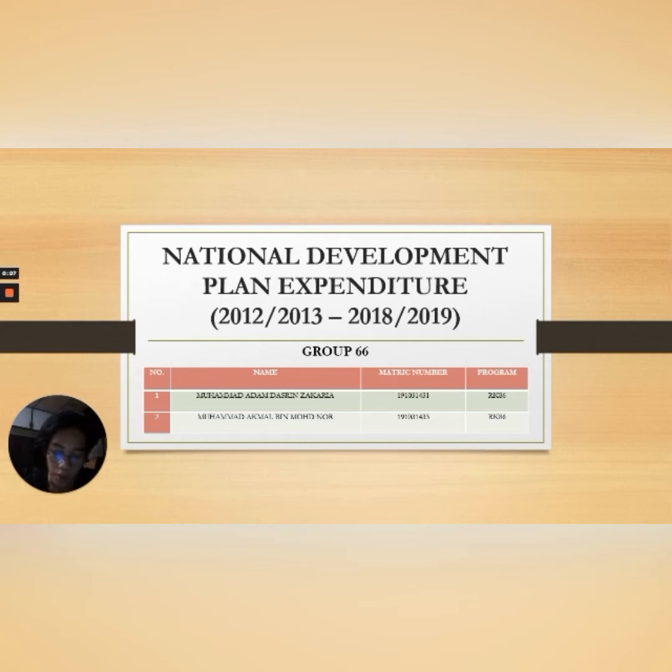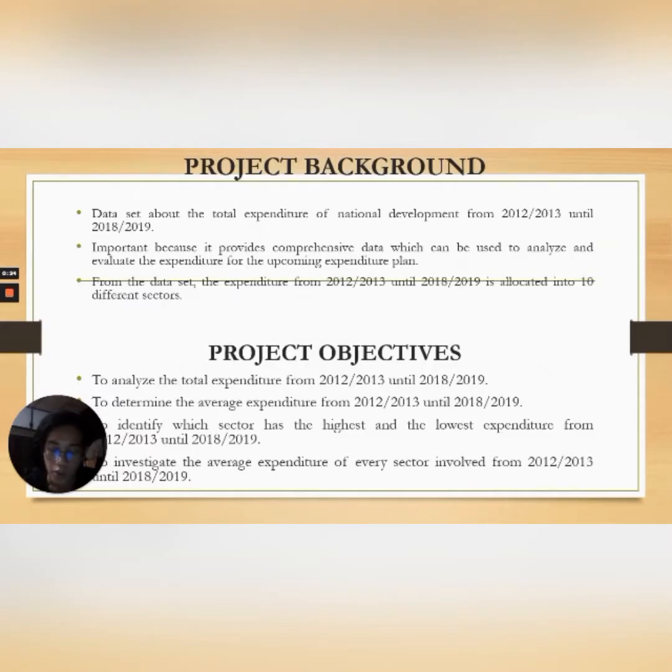Today, me and my teammate, Muhammad Adan Raslan Zakaria from RK86, will present about National Development Plan Expenditure from 2012-2013 until 2018-2019. This dataset is about the total expenditure of the national development from 2012-2013 until 2018-2019. In order to ensure the development plan runs smoothly, this dataset is vital in planning and allocating expenditure in all of the sectors involved.